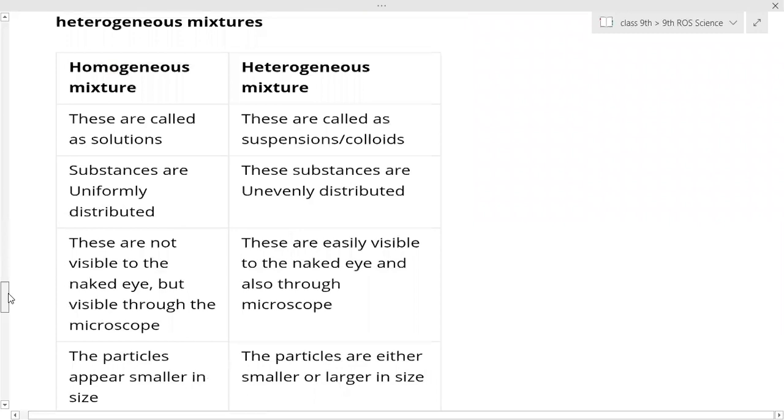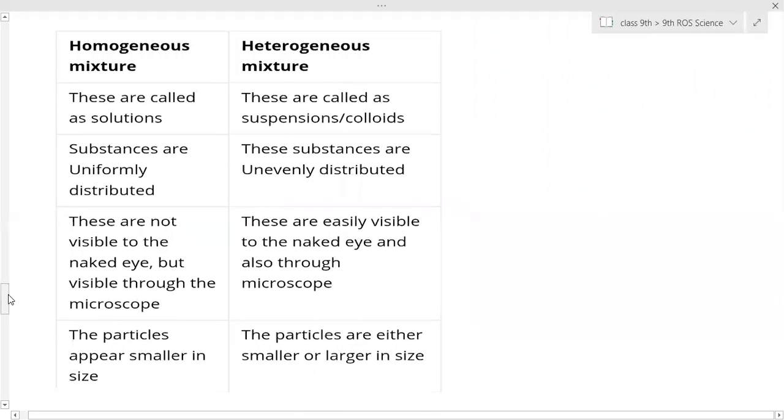Differentiating points. This is asked for 2 marks, so 4 points you have to write. Homogeneous and heterogeneous. The previous one I wrote only in differentiating, right now also write down again. Homogeneous mixtures are called solutions, and these are called suspensions or colloids. They have been divided further. Here substances are uniformly distributed and here these substances are unevenly distributed.